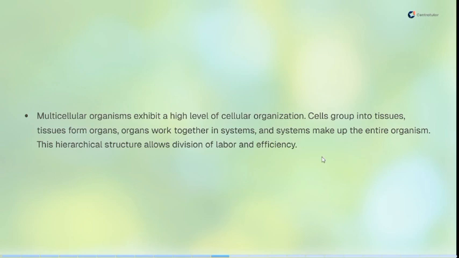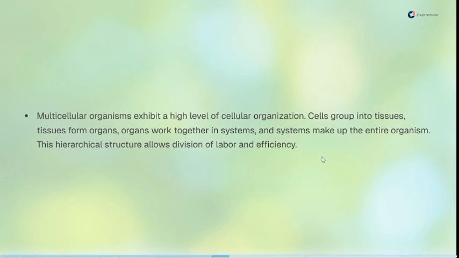So when you now have several tissues, maybe tissue A made up of several cells, tissue B made up of several other cells, tissue C made up of several other cells, when you now group these different organized tissues into a single grouping, it is now called an organ. So now this organ carries out a single function. Organs like the heart, the kidney, the liver, so these are called the organization of tissues. So when tissues aggregate together, they form what is called an organ.